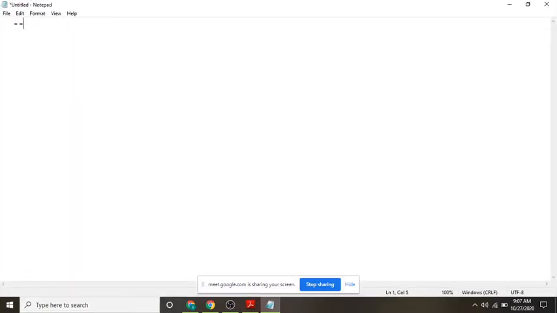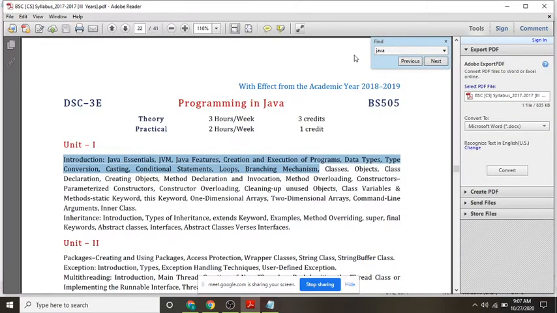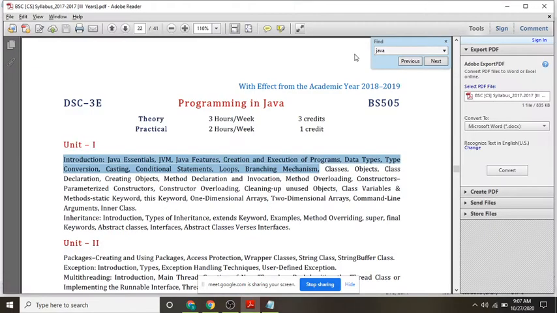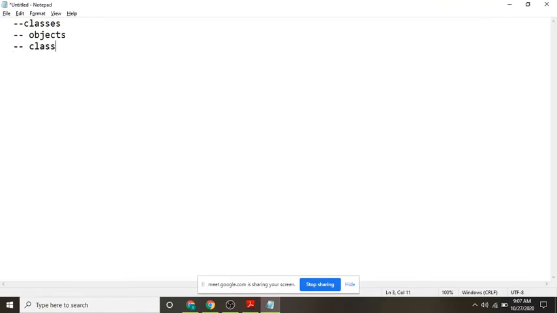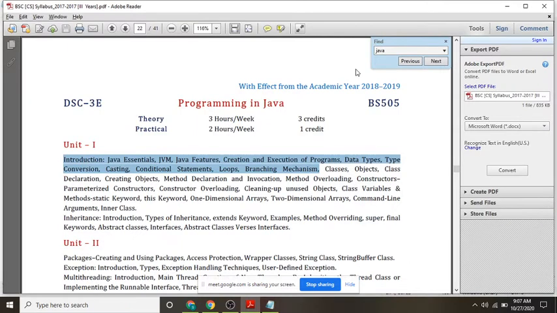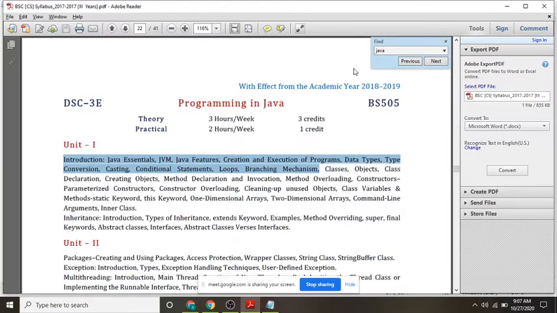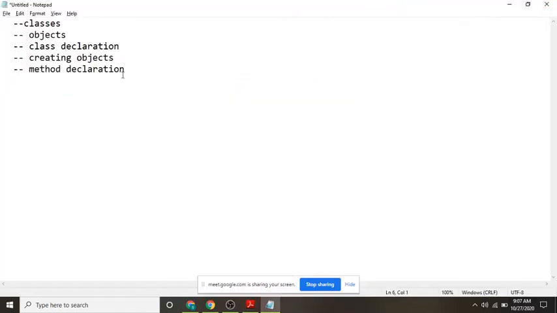So what is the next thing? Classes. Objects, class declaration, and then creating objects, and then method declaration and invocation, and then method overloading. So these topics we have discussed.